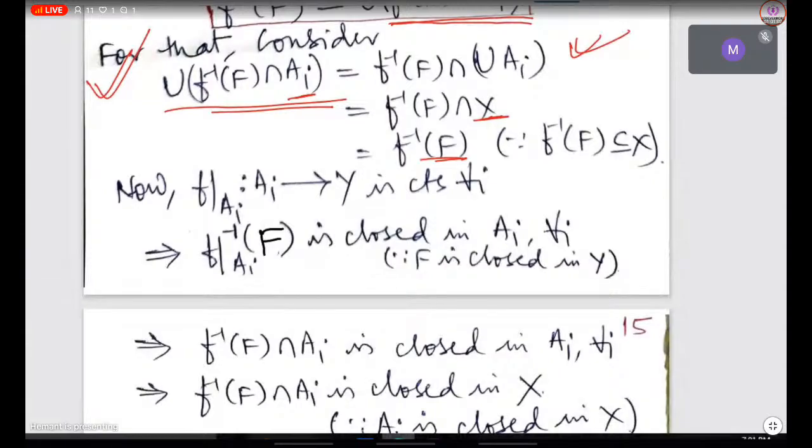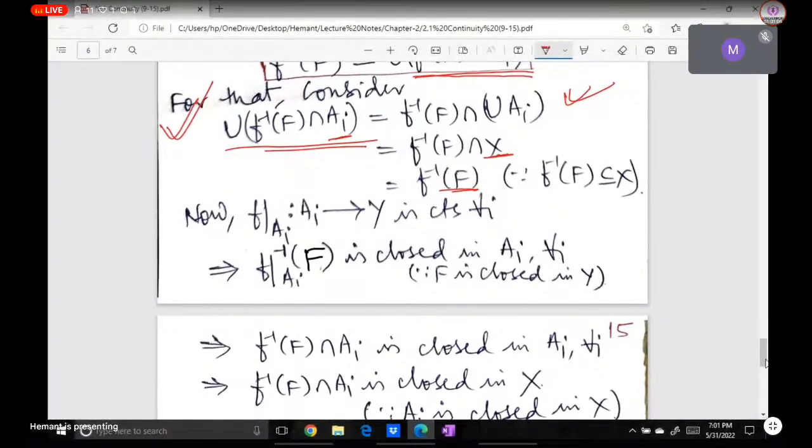Okay. So now what we have been given? We have been given that the F inverse of AI from AI to Y are continuous maps. And F, capital F, we have taken to be a closed subset of Y. So if the map is continuous, it means that the inverse image of a closed set is closed.